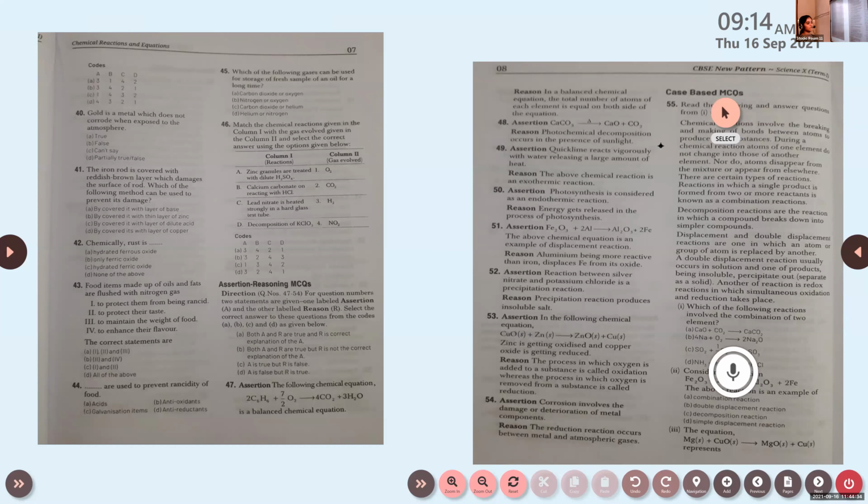Is it a balanced chemical equation? No, ma'am. Then what about the reason? In a balanced chemical equation, the total number of atoms of each element is equal on both sides of the equation. Is it correct or not? Ma'am, D is the answer.